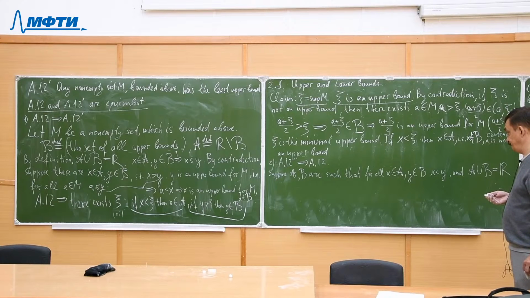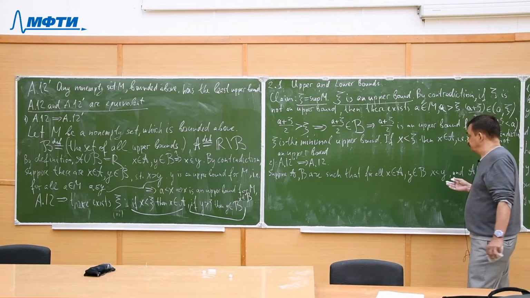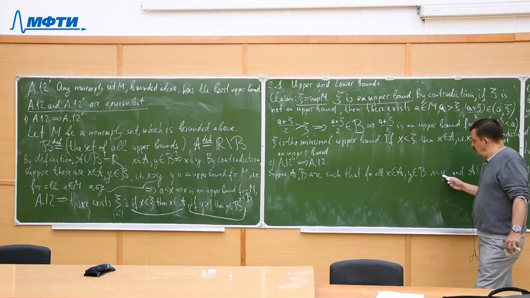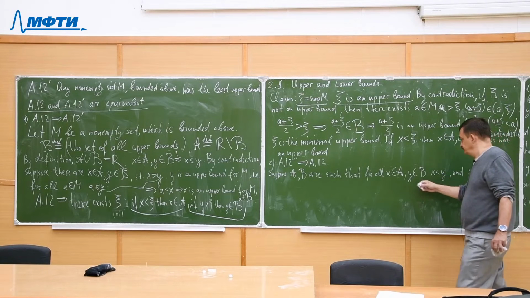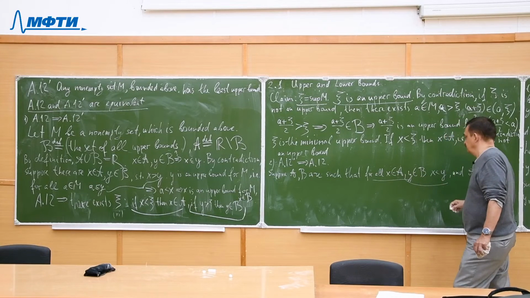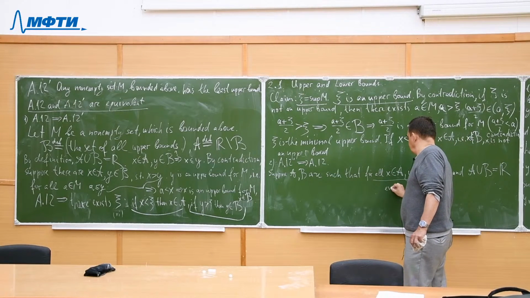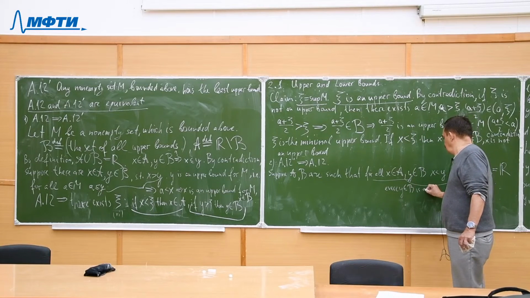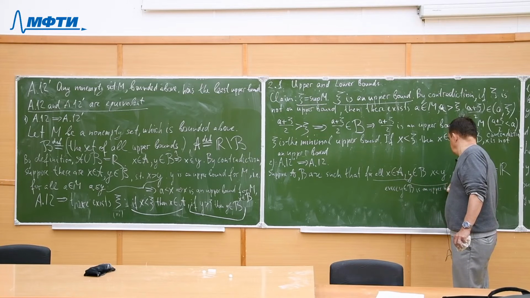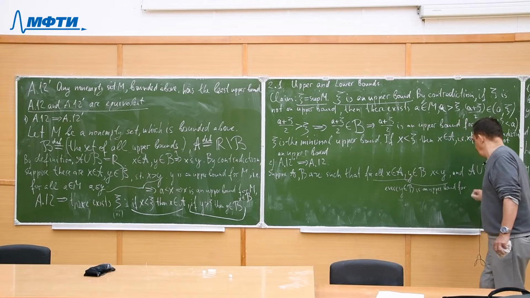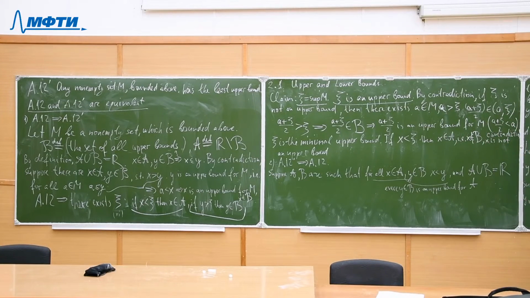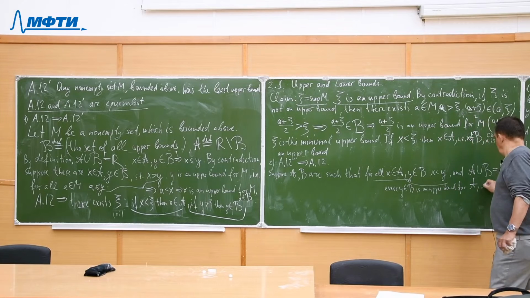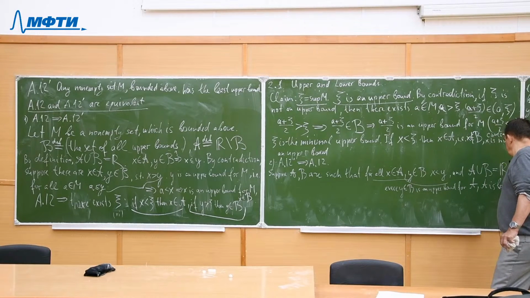But you see that by the supposition, this part means that every y in B is an upper bound for A. Hence, A is bounded above, and it is non-empty.